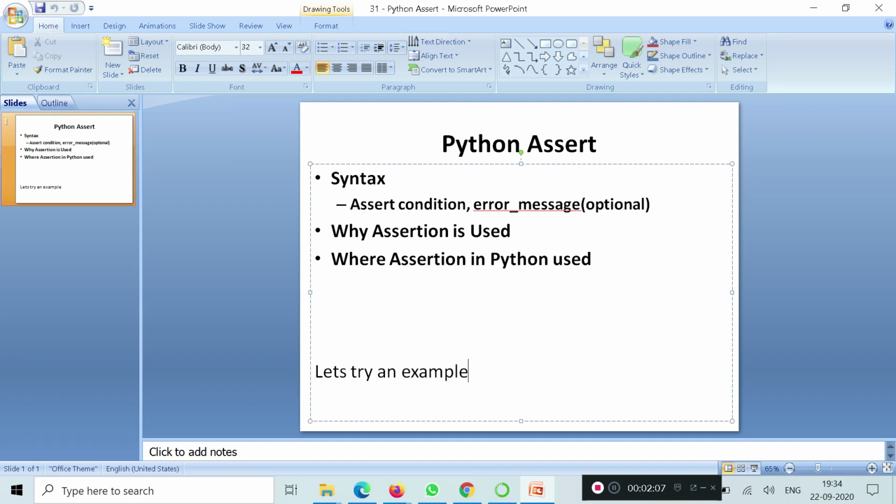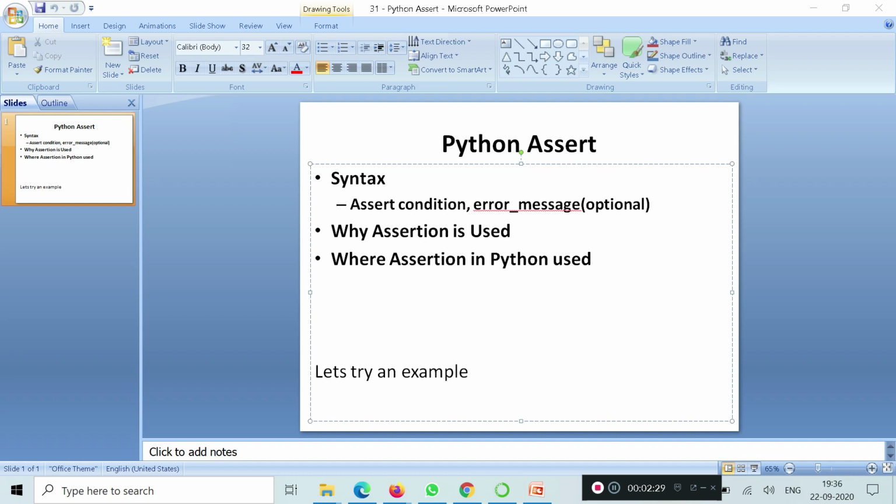It points out the error in the code. Where is assertion used in Python? Checking the outputs of functions, used for testing the code, checking the values of arguments, and checking valid input.